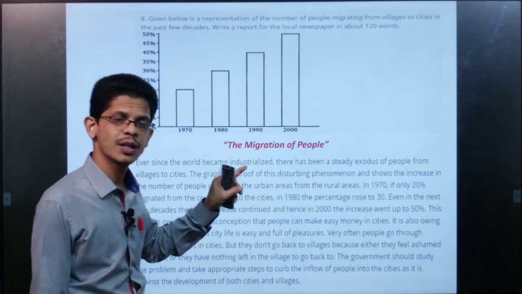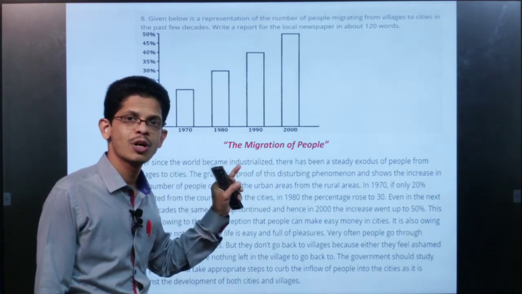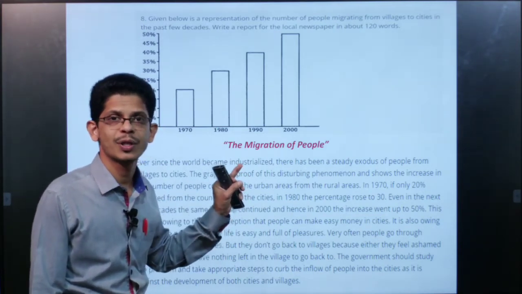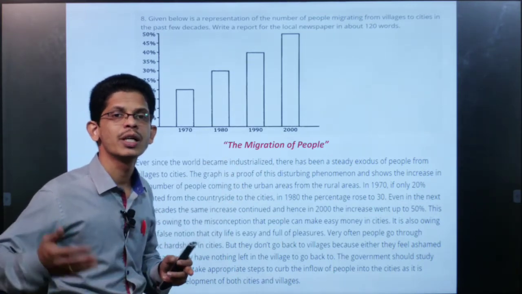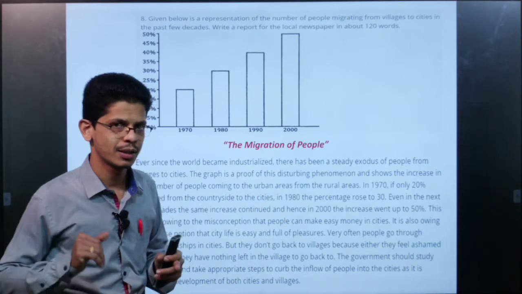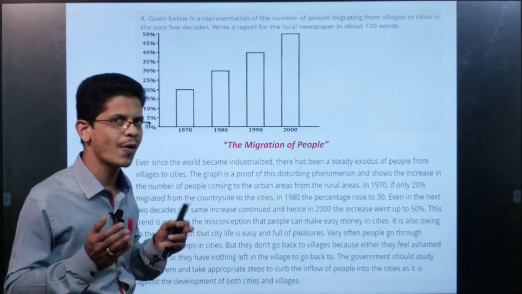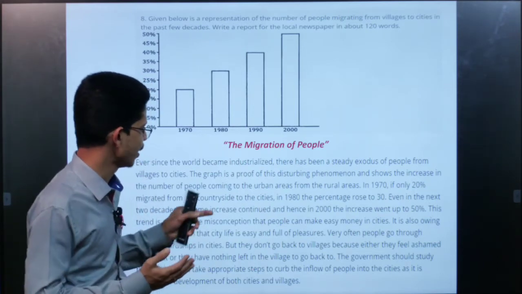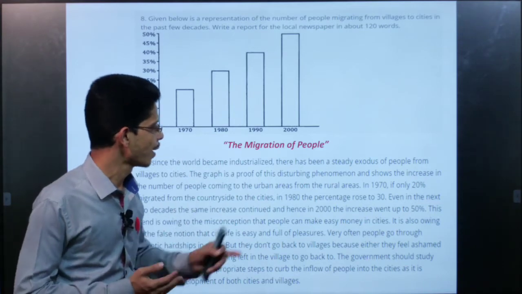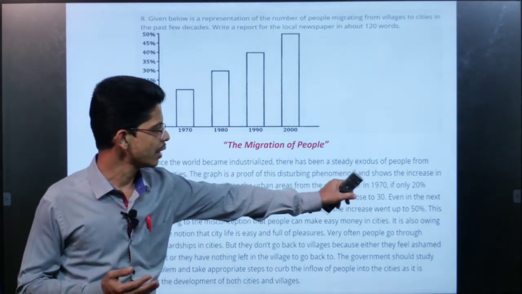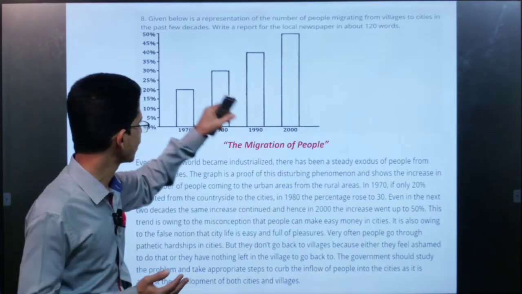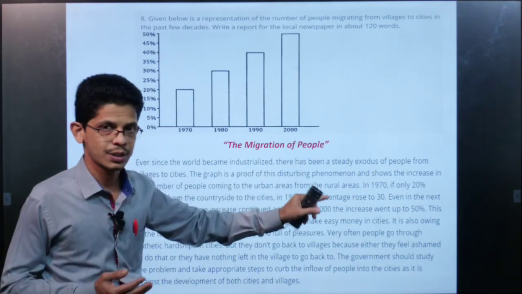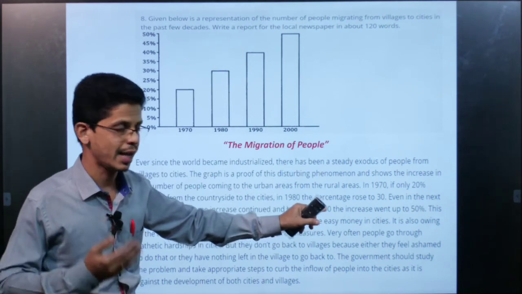Or students may write that the given graph, chart or bar graph is a representation of migration of people from rural areas to cities. They can write that also, which looks a bit ordinary, but if you want to make it a special one, in this way you can write. After that you can see here, in the 1970s. So from here, this is completely the analyzing of this graph. We have started analyzing it.